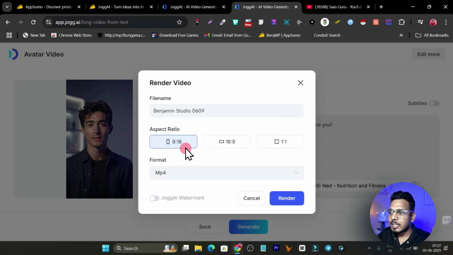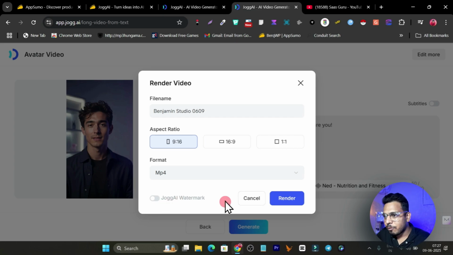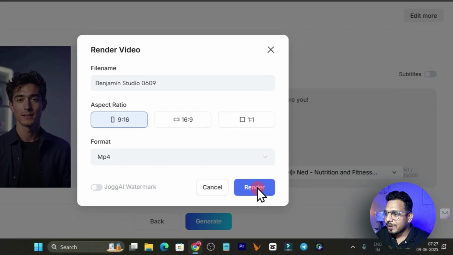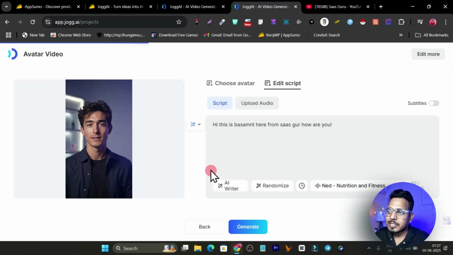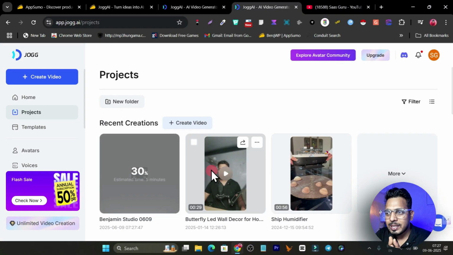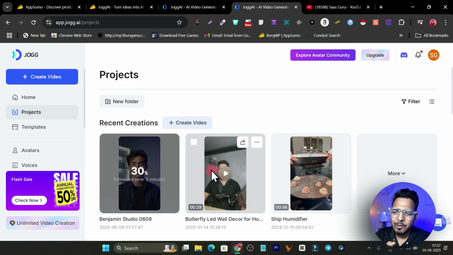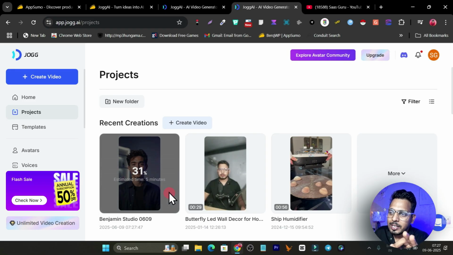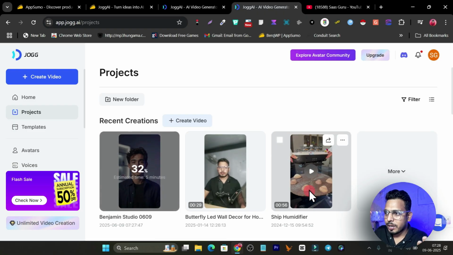Now it is asking me for the ratio, the format, and whether I want the watermark or not. I don't, so I click here on render. Now it will start generating the video for you. It will take a few minutes, around 5 minutes here it is showing me, though my script is just a few lines. So while it is generating, I can show you results I have previously generated with Jogg.ai.